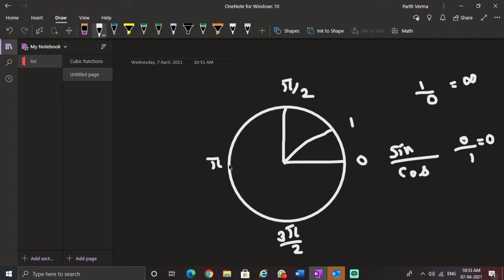Okay, what happens? This is your 0, this is your pi by 2, which is 1.5 something on the number line. Okay, then you have pi also. How does the tan graph look? Tan 0 is 0, and then it keeps on increasing and tries to reach infinity. Okay, it keeps on increasing.